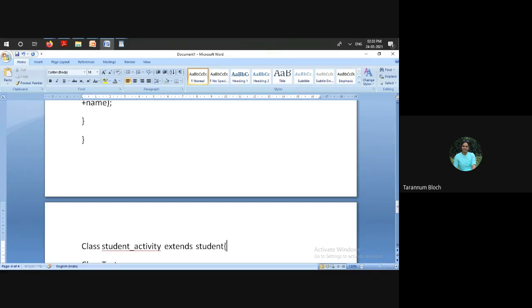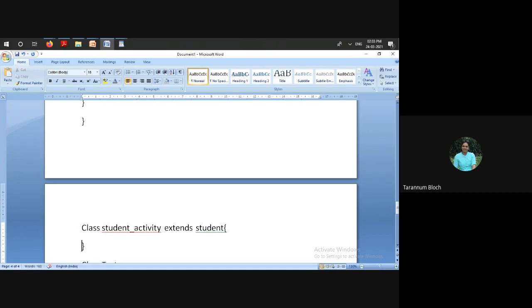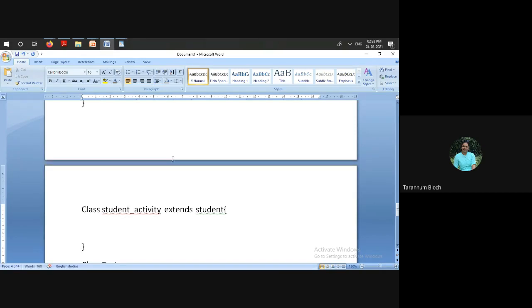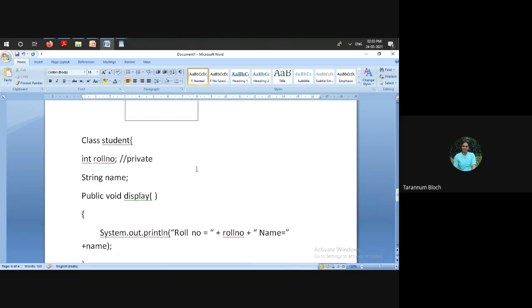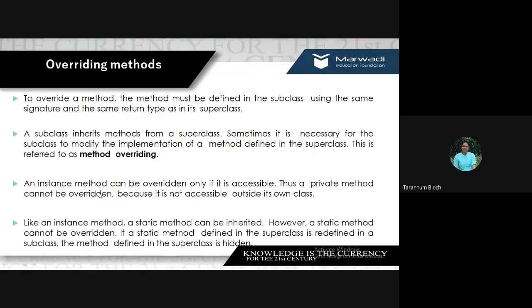What does it mean? It means that all the members are available here. But suppose I have something which is private. The private members are not accessible, or they cannot be overridden, because they are not accessible outside their own class. Is it clear? Clear?